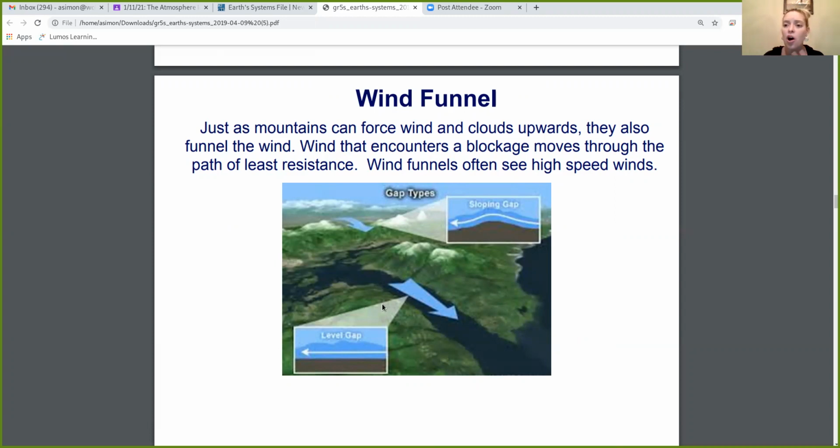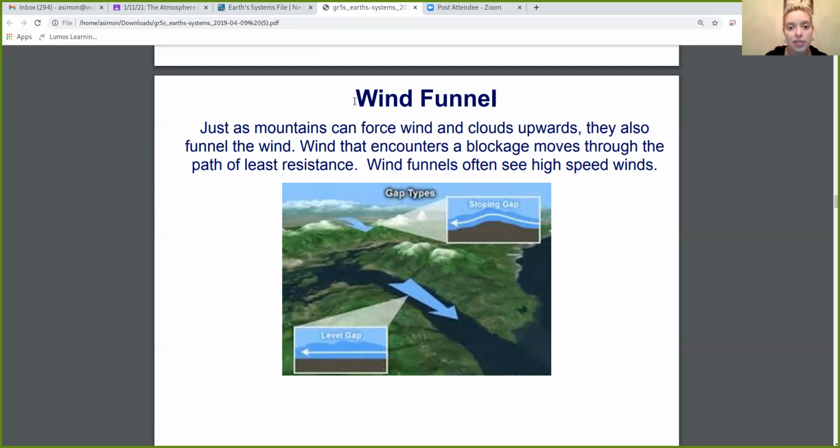I like to also think of this as like the city of Chicago. We call it the Windy City. Well, why is it the Windy City? Because those buildings are so tall that instead of the wind going up the side of the building and down the other side of the building, the wind takes the path of least resistance and just goes straight through the buildings. That's why if you've ever stood in between buildings in downtown Chicago, it's been so windy. That's because of something we call the wind funnel effect.